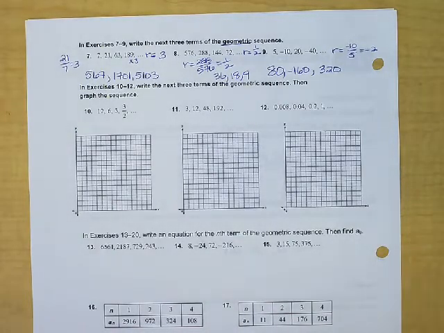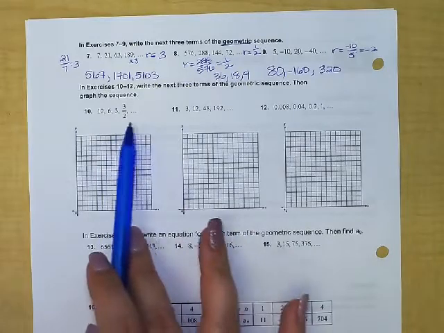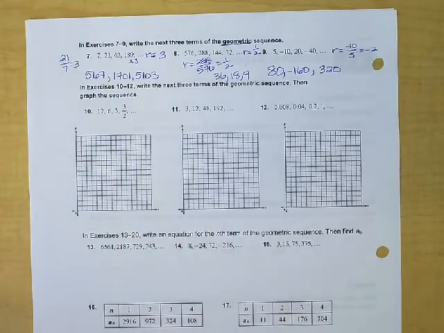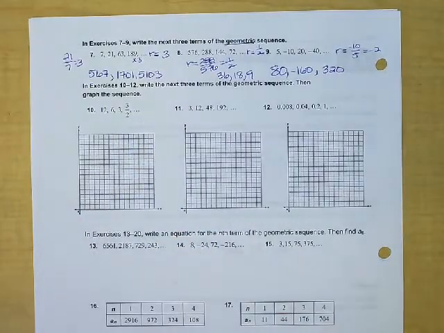All right, so if we feel good about using that ratio to extend patterns out, then let's do a couple of graphs and finish out with finding the nth term with the equation like I had promised, okay? So if you were to write the next three terms and then graph it, let me explain what I would mean. The first thing that might jump out at you is, well, how do you graph if it's just one list of numbers? Well, that's a very valid question.